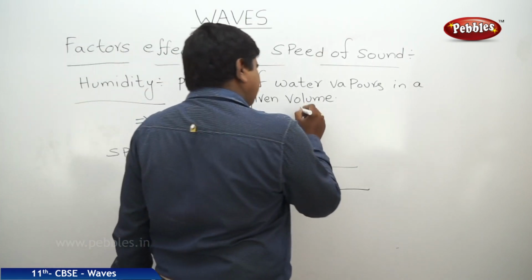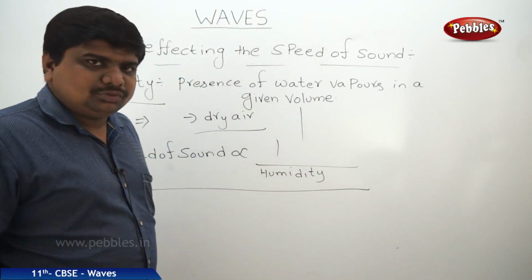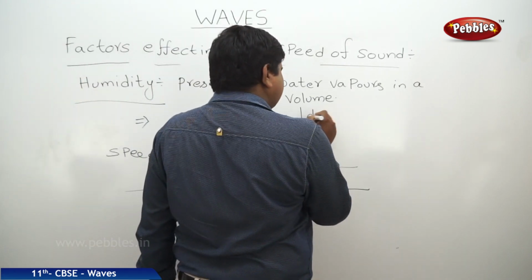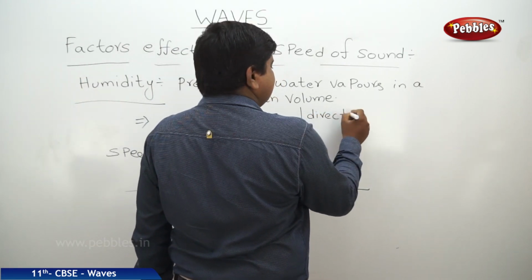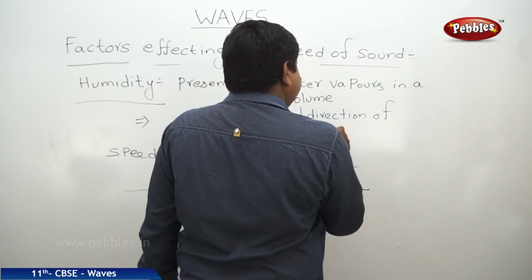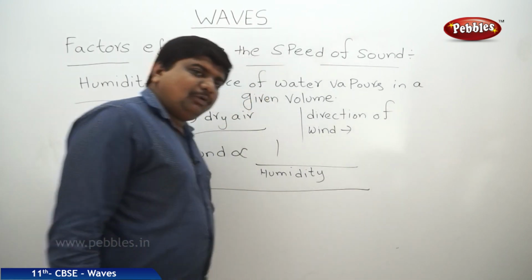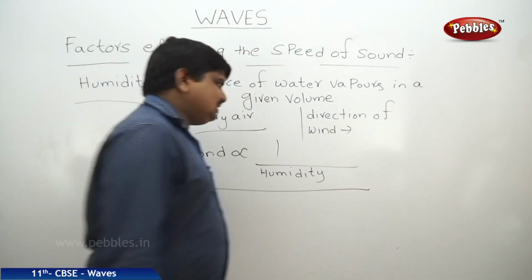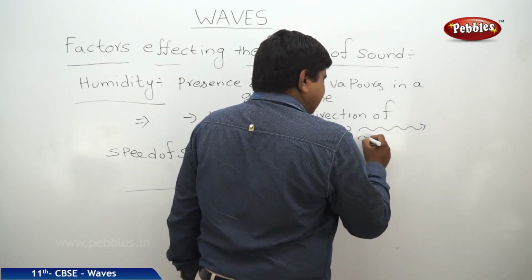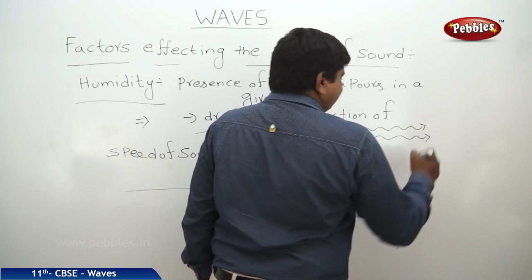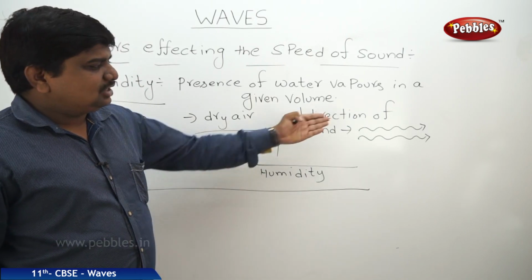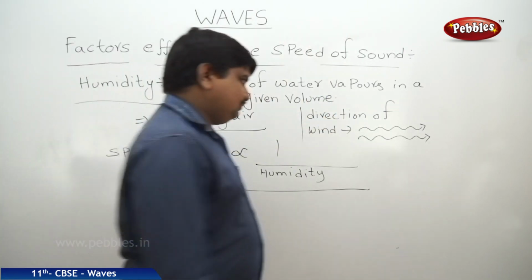Next, one more factor which can oppose the flow of sound is the direction of wind. If the wind is supporting the propagation of sound, that means the sound is propagating like this and the wind is also propagating like this, then these two are assumed to be parallel vectors, and the speed of sound will increase.